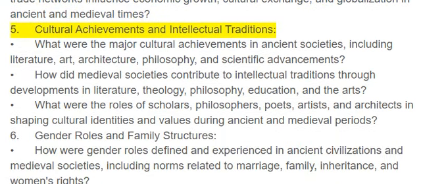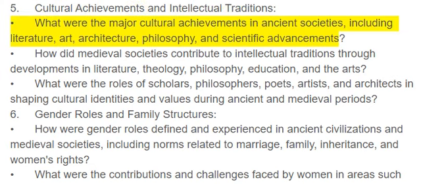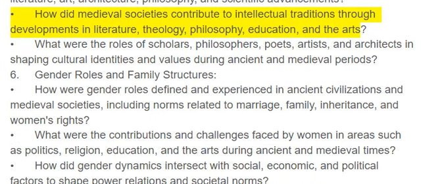5. Cultural achievements and intellectual traditions. What were the major cultural achievements in ancient societies, including literature, art, architecture, philosophy, and scientific advancements? How did medieval societies contribute to intellectual traditions through developments in literature, theology, philosophy, education, and the arts?